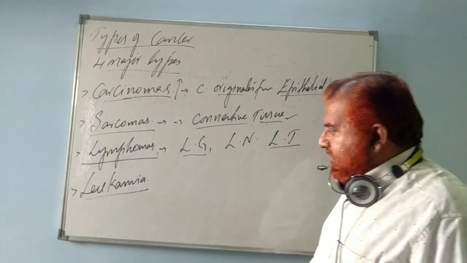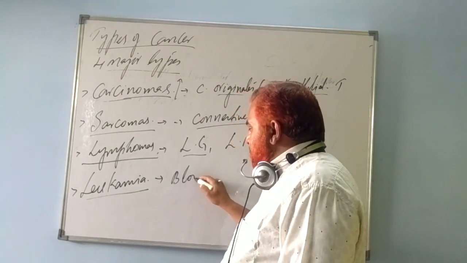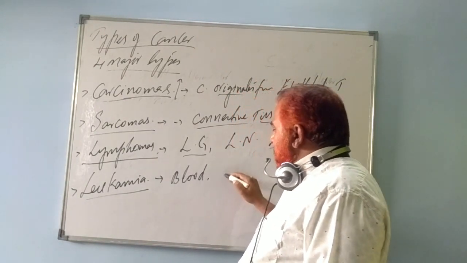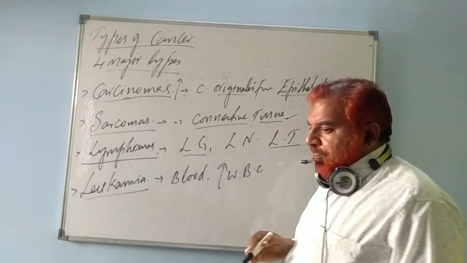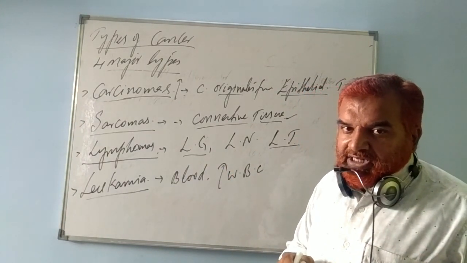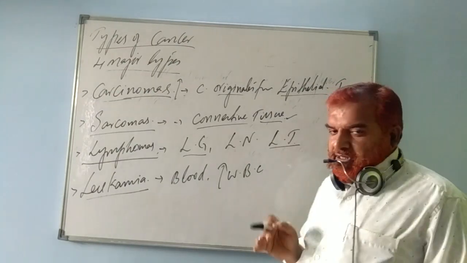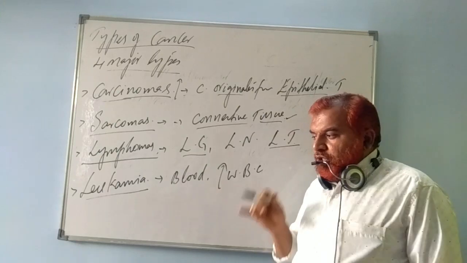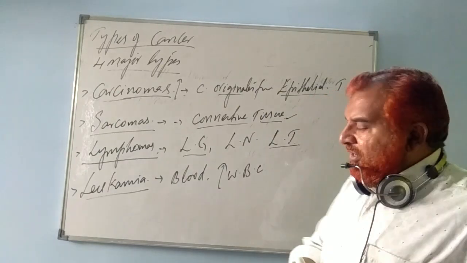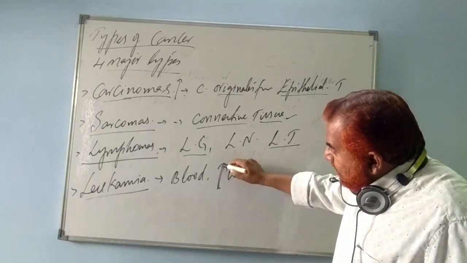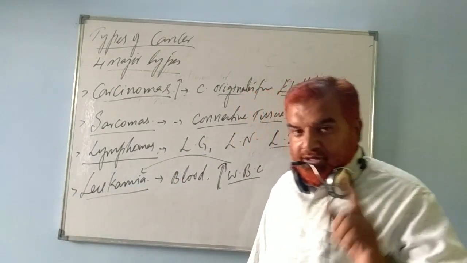Then leukemia, blood cancers, where WBCs are involved. You have studied in the 7th chapter that there should be 7,000 to 9,000 WBCs per cubic millimeter of blood in a normal adult healthy person. Increased number of WBCs leads to leukemia.